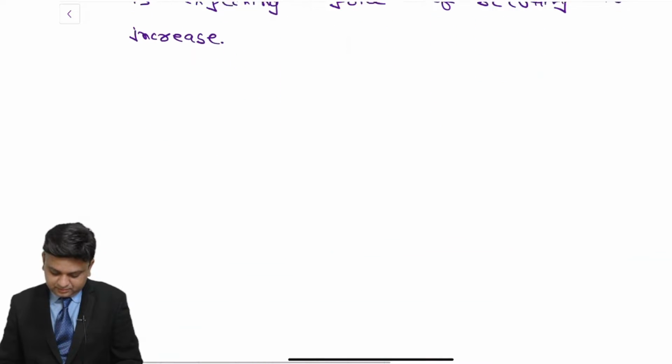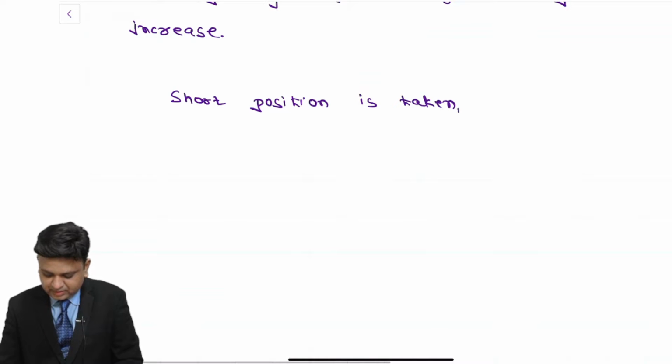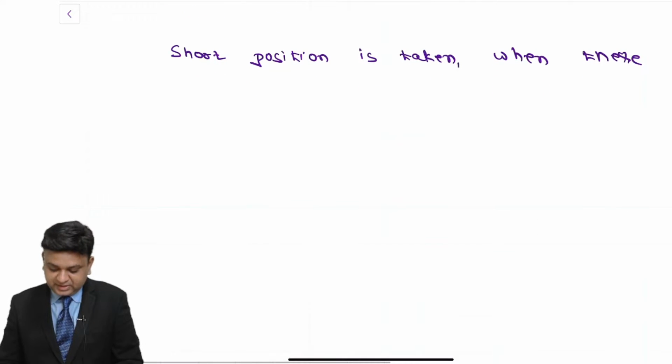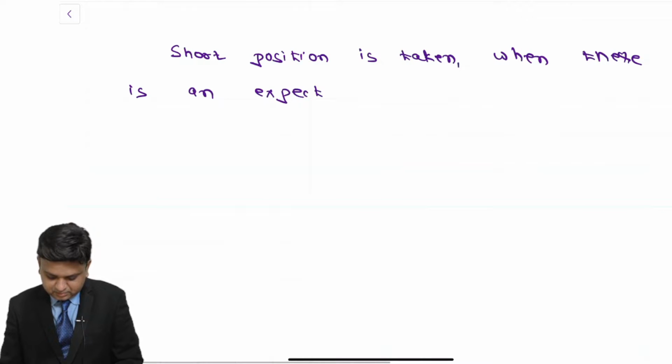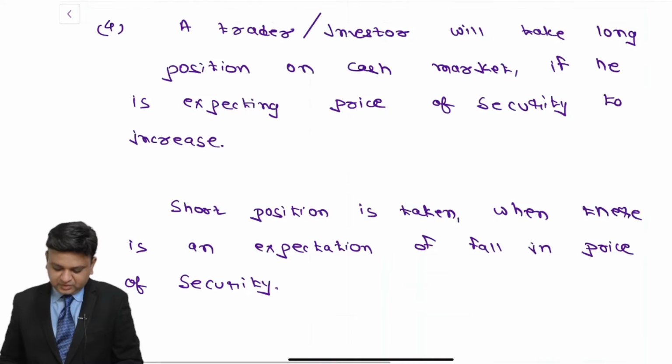With paragraph write down. Short position is taken, comma, when there is an expectation of fall in price of security. Full stop.